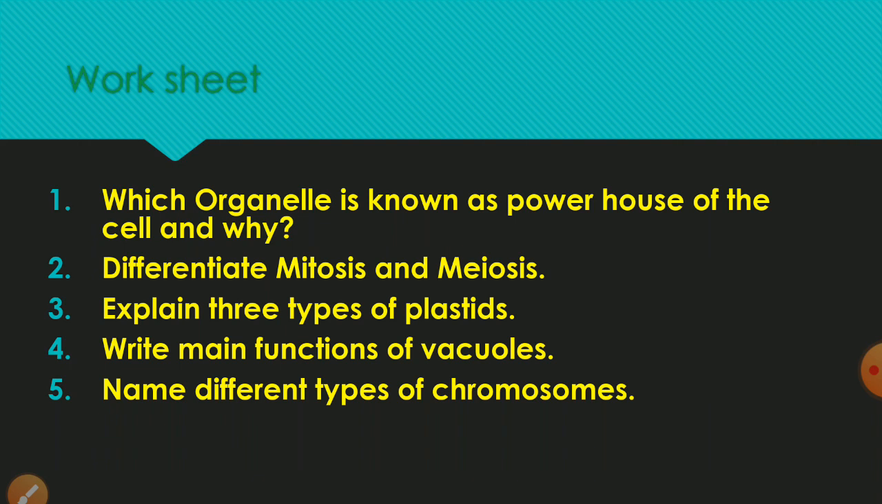Explain 3 types of plastids we have discussed in the module. They are chloroplast, chromoplast and leucoplast. Write the main functions of vacuoles. Vacuoles help in maintaining turgidity and rigidity of the cell. They are also helpful in storing some important substances, waste products, food, etc. Name different types of chromosomes. Just now we have done it. Basically the chromosomes are of 4 types, dependent on the position of the centromere. They are metacentric, submetacentric, acrocentric and telocentric.